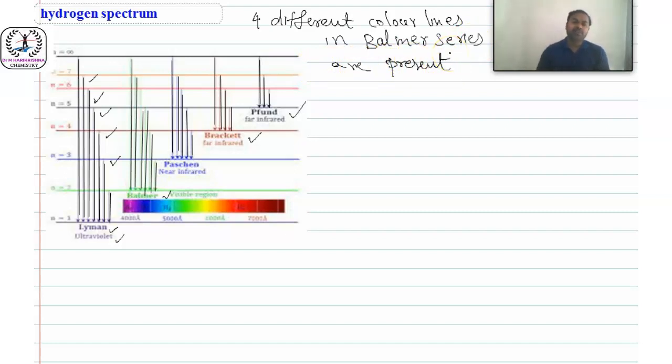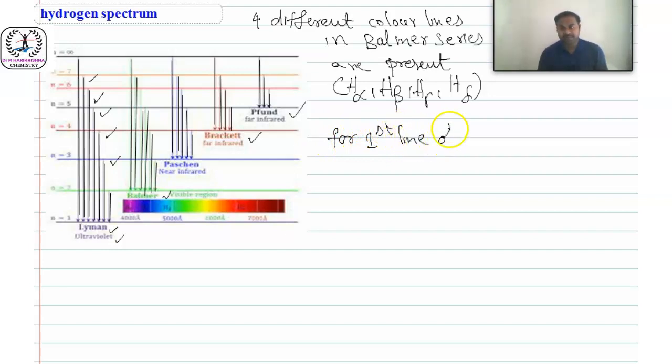In Balmer series, 4 different colored lines appear. The lines are known as H alpha, H beta, H gamma, H delta. So now what is H alpha? H alpha means for the first line of series, n2 equal to n1 plus 1. This is H alpha.